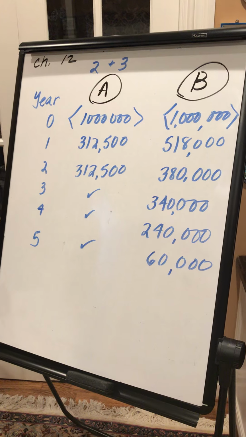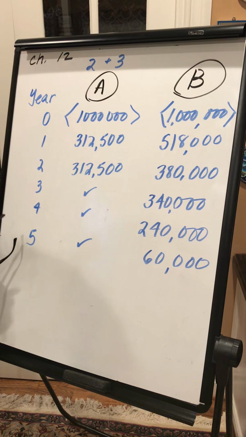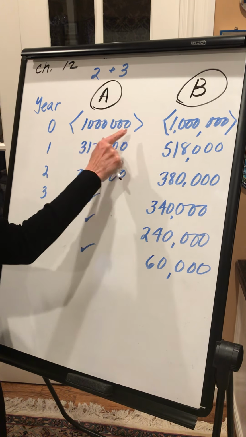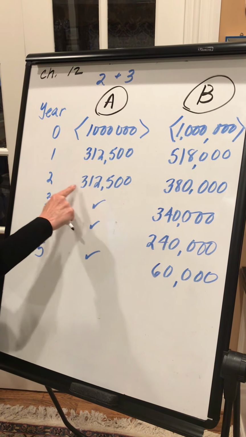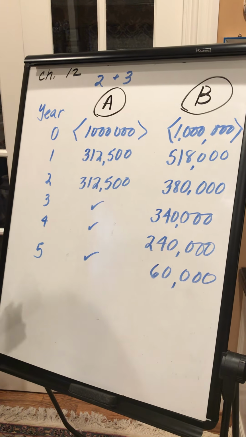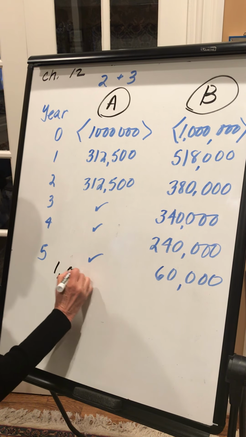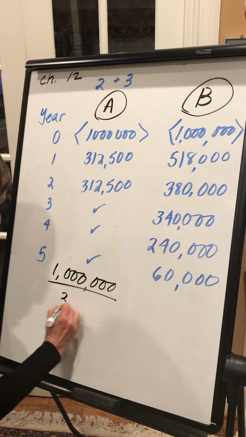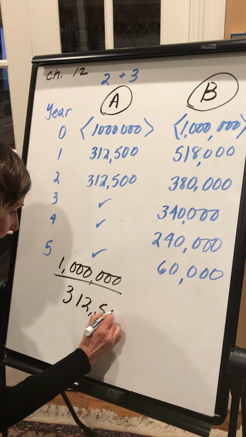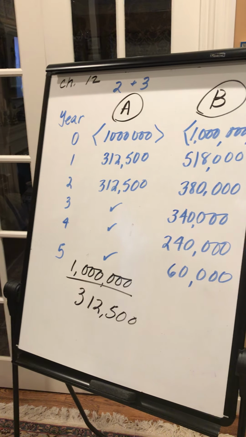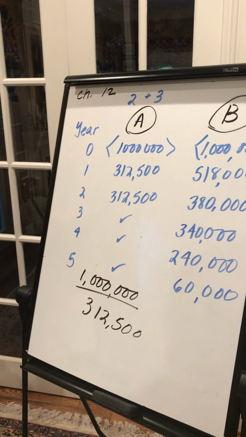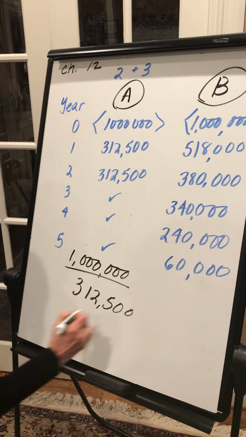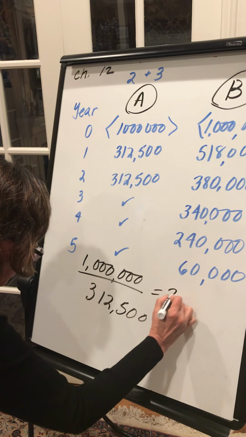So the question is, how quickly will they get their money back? Well, if they're the exact same, we can simply say, what's $1 million divided by 312,500? And that's how we'll calculate. And if we do the math, they'll get their money back in 3.2 years.